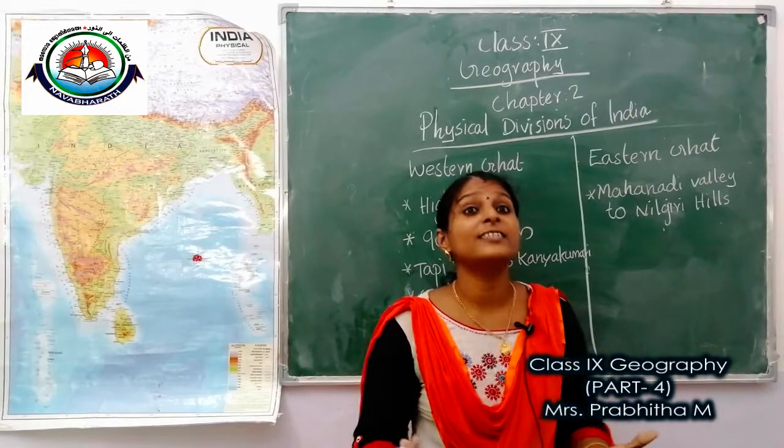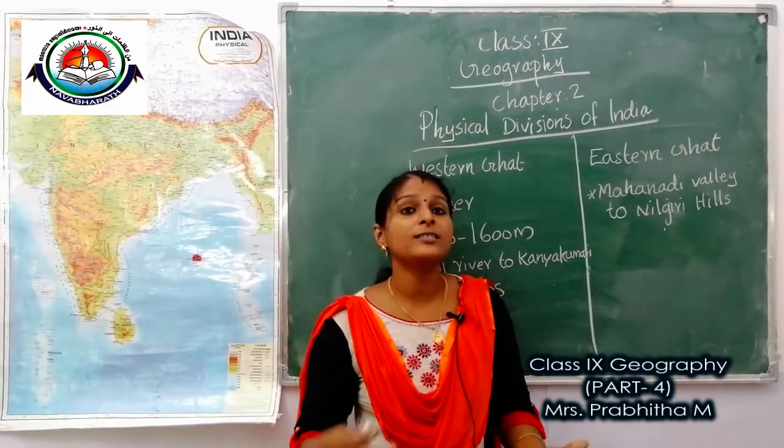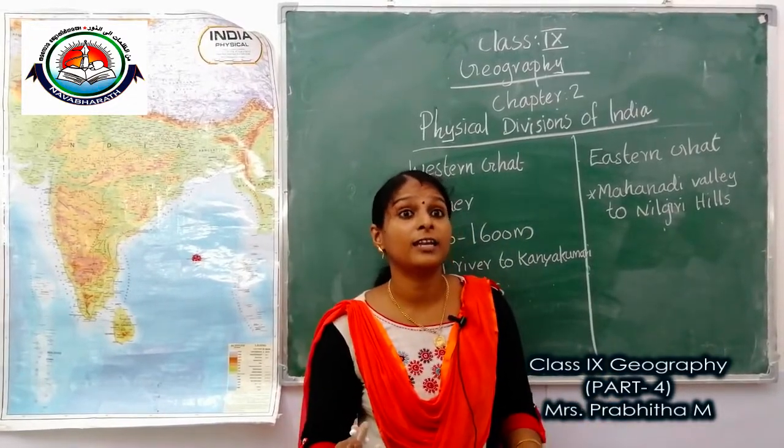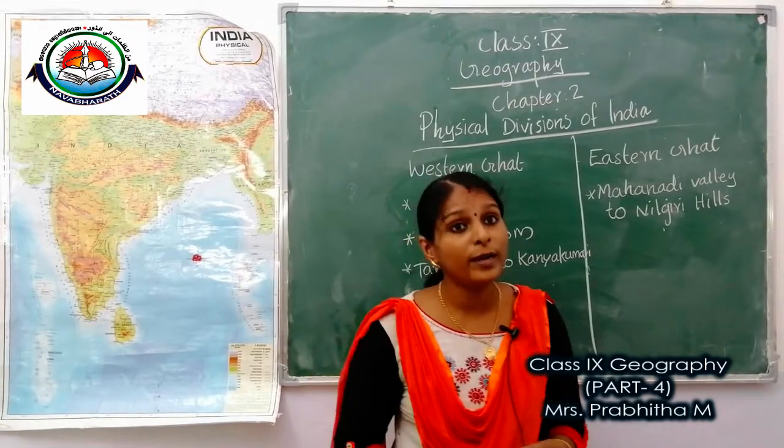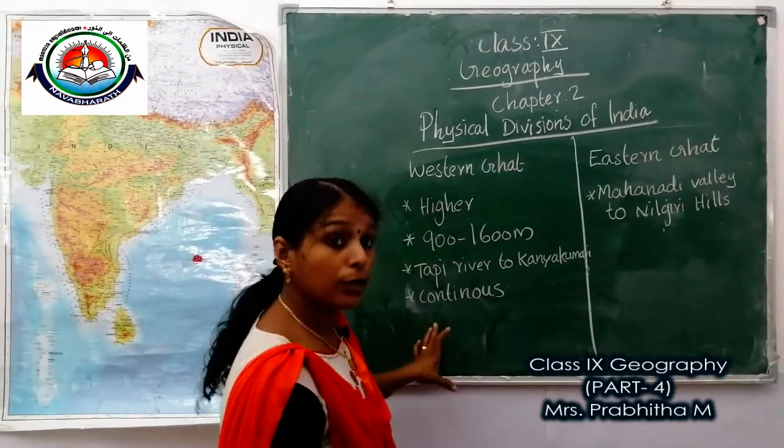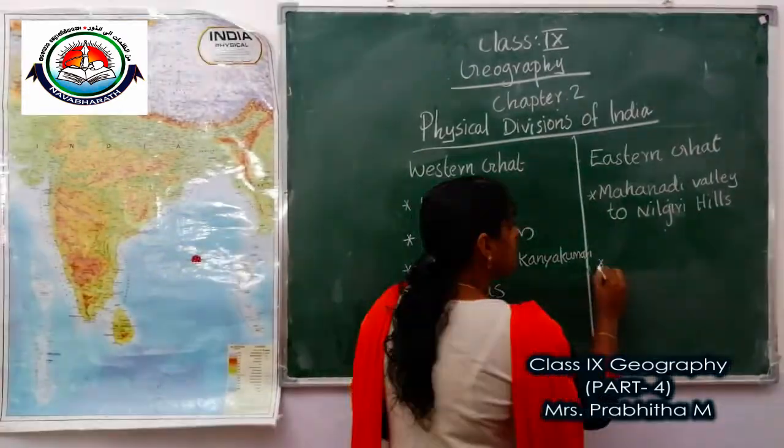But Eastern Ghats are discontinuous, irregular and dissected by rivers draining into the Bay of Bengal. So Western Ghats are continuous but Eastern Ghats are discontinuous.